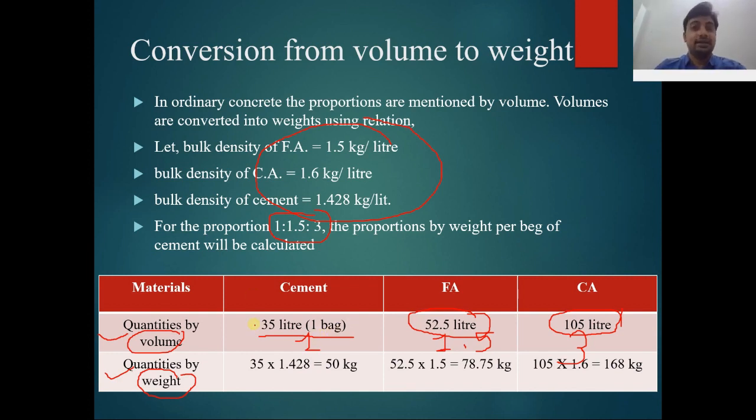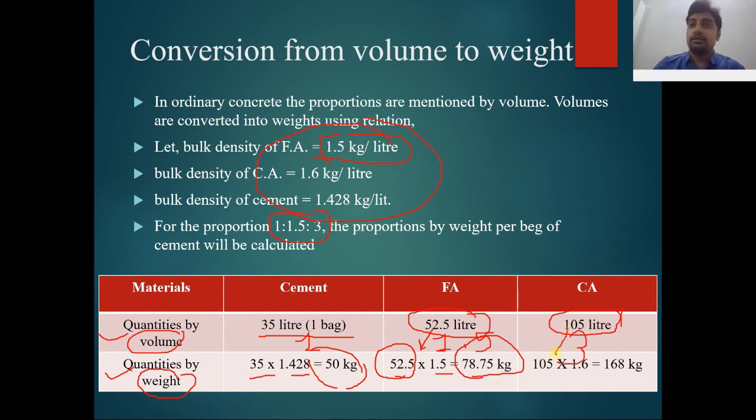The 35 liters of volume multiplied by 1.428, the density of cement, gives 50 kg of cement. For the 52.5 liters of fine aggregate, multiply by the density of 1.5, and you get the weight of the fine aggregate, which is 78.75 kg.